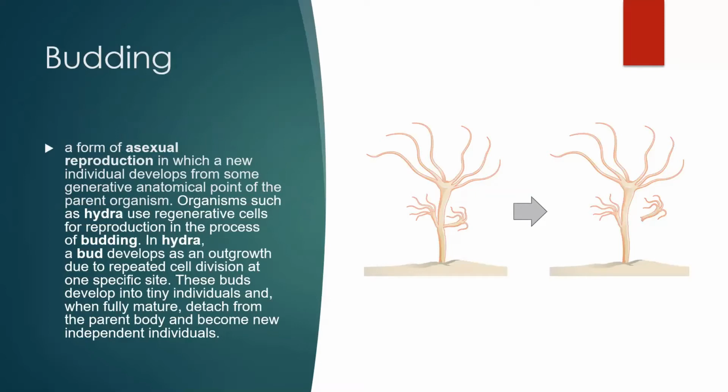Next is budding. This is a form of asexual reproduction in which a new individual develops from some generative anatomical point of the parent organism. Organisms such as Hydra use regenerated cells for reproduction in the process of budding. In Hydra, a bud develops as an outgrowth due to repeated cell division at one specific site. These buds develop into tiny individuals and when fully mature, detach from the parent body and become new independent individuals.